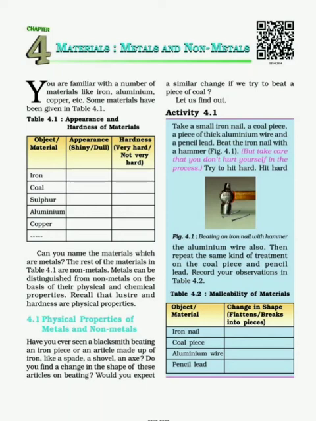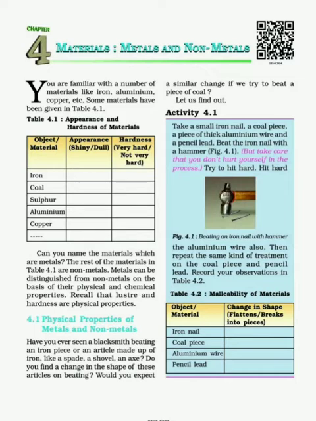Hello students, today you have to learn about physical properties of metals and non-metals. As you can see in table 4.1, you have to note down the appearance and hardness of the following materials. So see the materials that are given to you in the table.